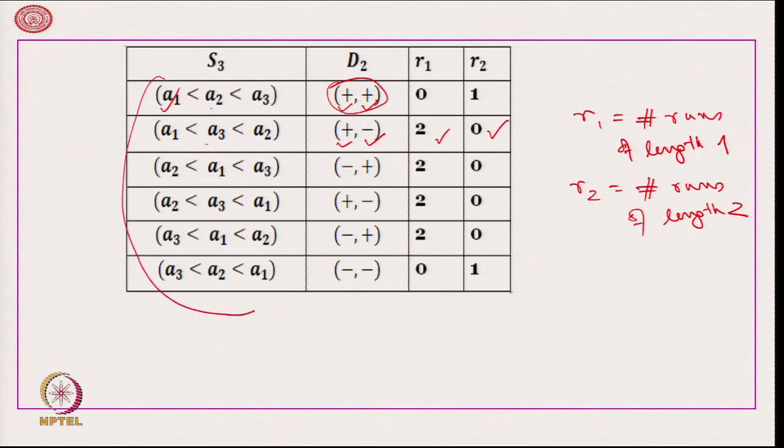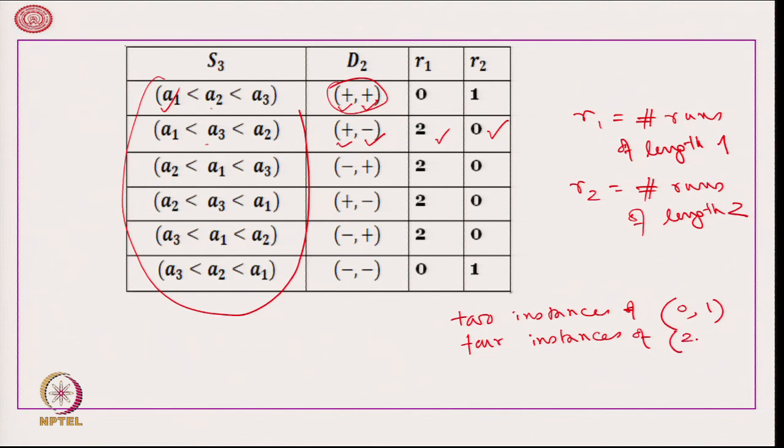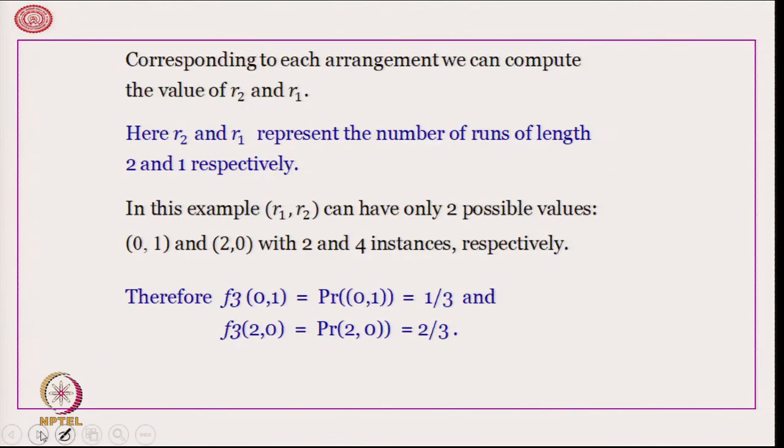We know that there will be 6 possible permutations. For each one of them, we calculated the value of R 1, R 2, and we are getting 2 instances of 0, 1 and 4 instances of 2, 0, as is clear from here. Corresponding to each arrangement, we can compute the value of R 2 and R 1.